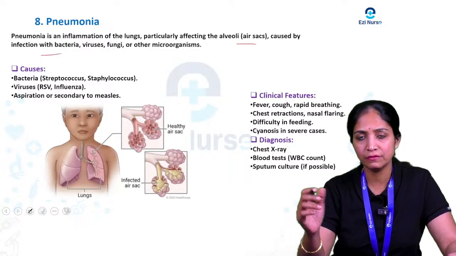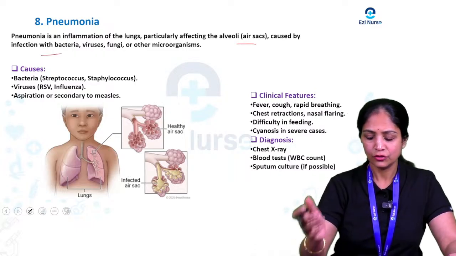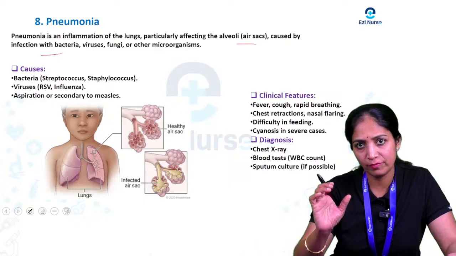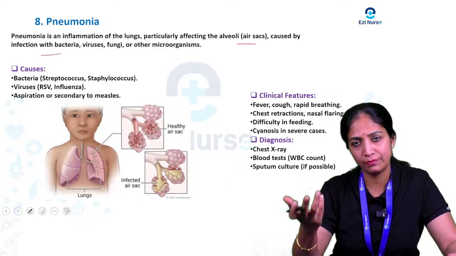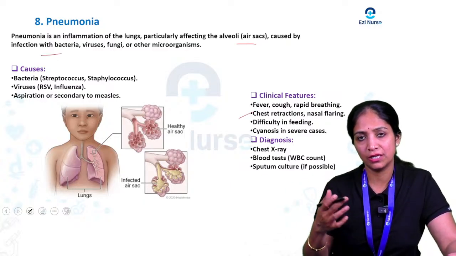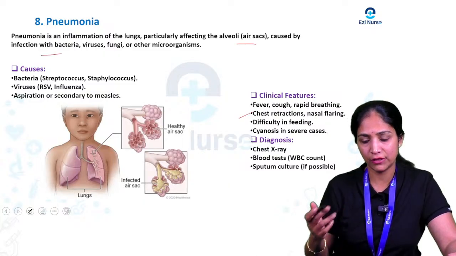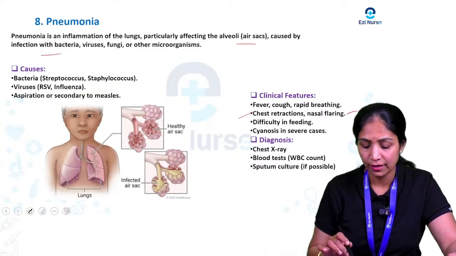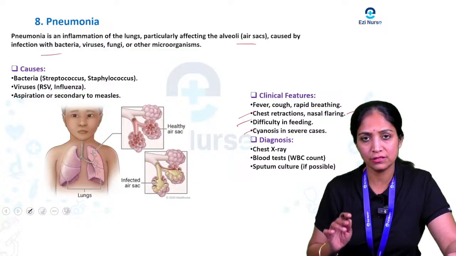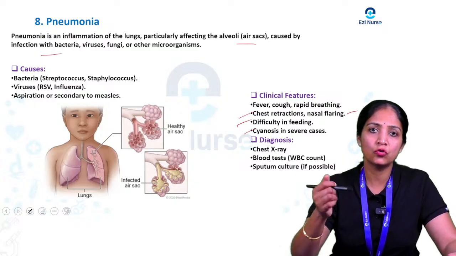So what are the main clinical features? Usually we observe in the child who has pneumonia: fever, cough, rapid breathing, chest retraction usually in severe cases of pneumonia, nasal flaring, difficulty in feeding, and cyanosis in severe cases.